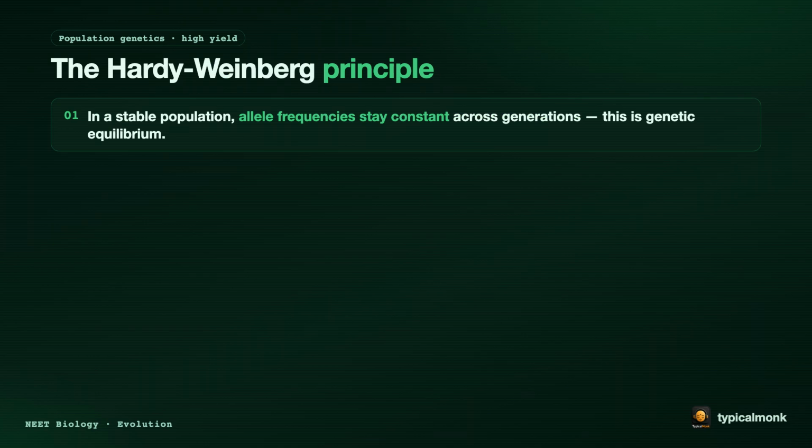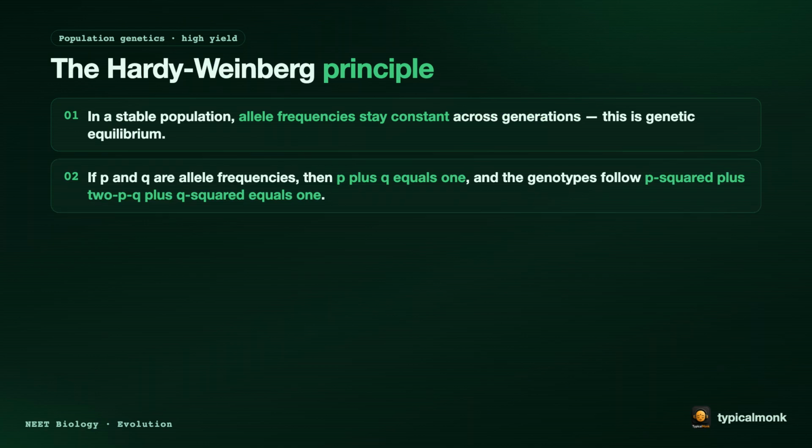Now the most frequently asked part, the Hardy-Weinberg principle. In a stable population, allele frequencies stay constant across generations. This is called genetic equilibrium. If p and q are the allele frequencies, then p plus q equals 1, and the genotypes follow p squared plus 2pq plus q squared equals 1.